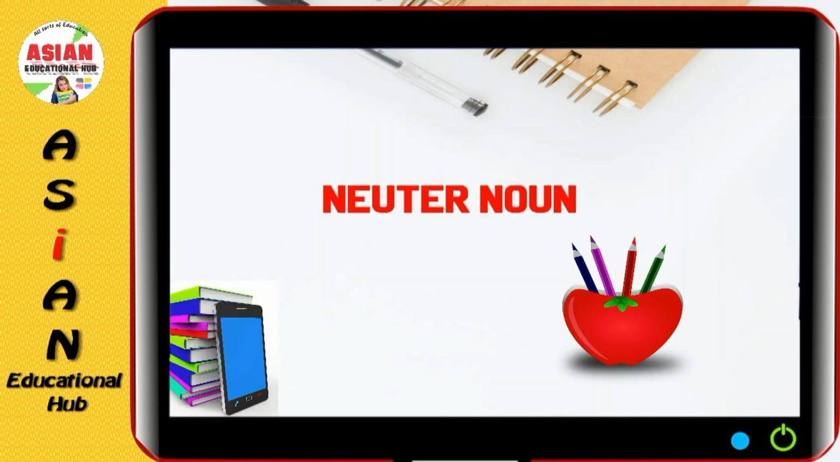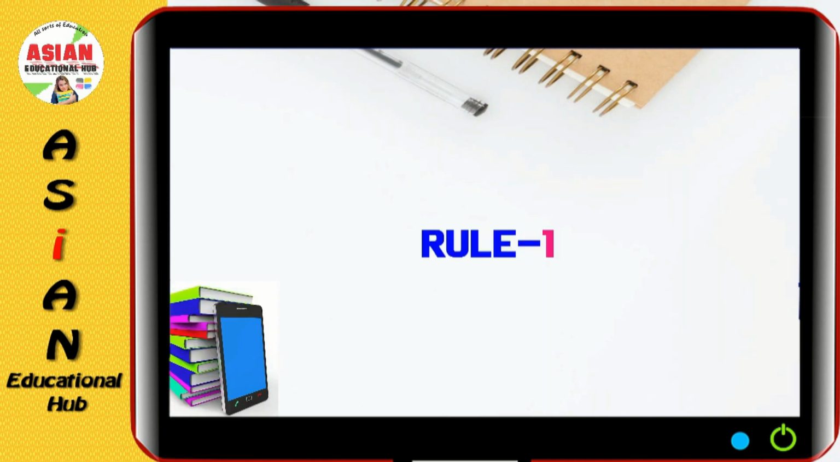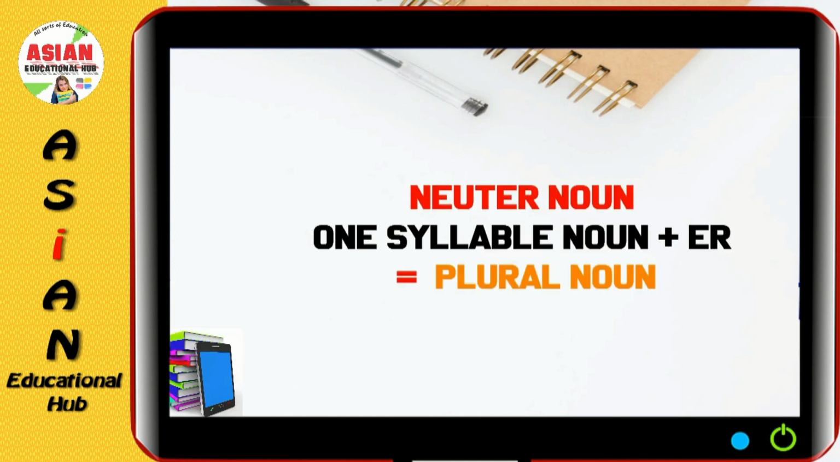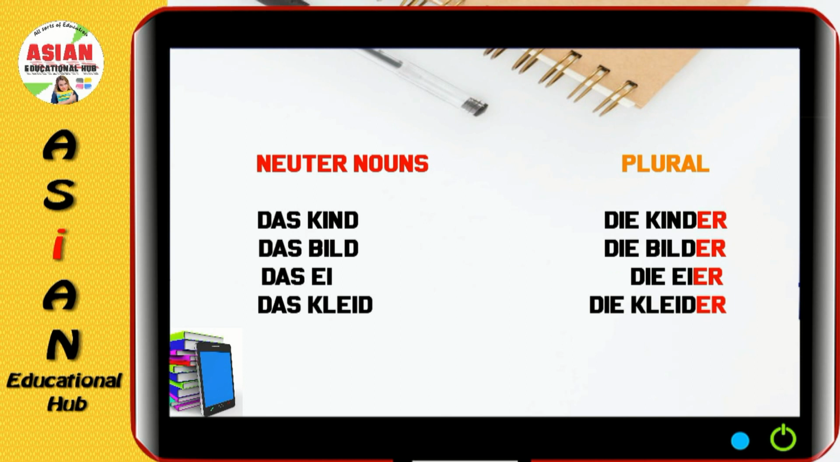Let us learn about neuter nouns. So first rule is, if it is a one syllable neuter noun, then we have to just add er to make it plural. For example, das Kind, it is one syllable. So we have to just add er. So die Kinder, das Bild, die Bilder, das Ei, die Eier, das Kleid, die Kleider.